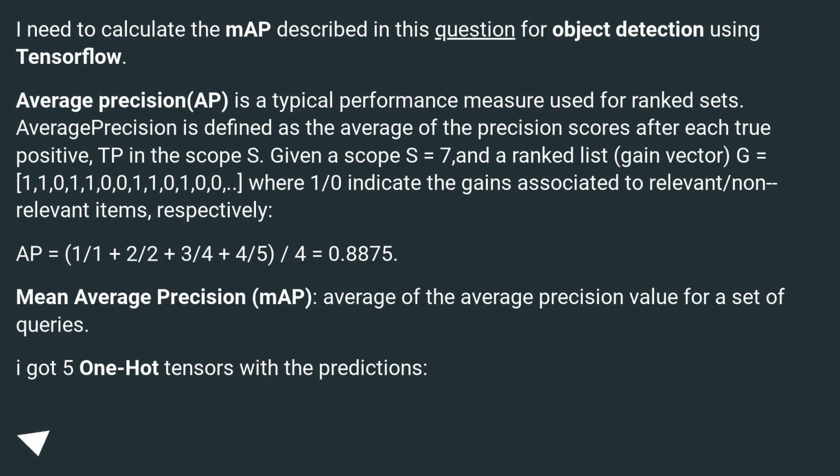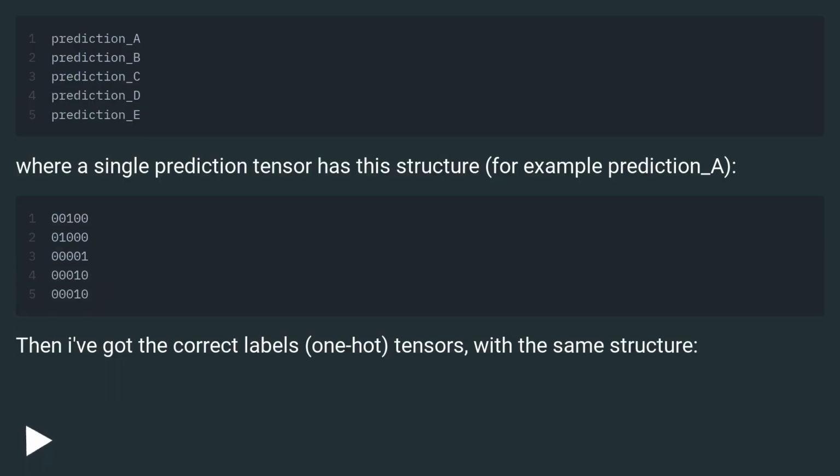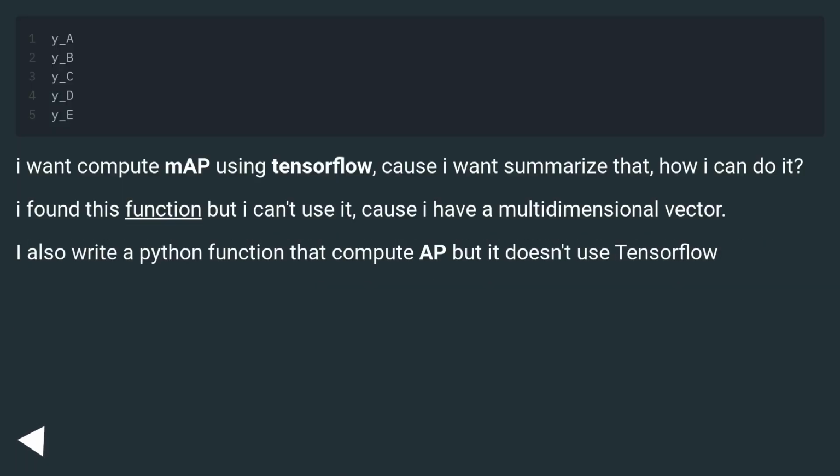I got 5 one-hot tensors with the predictions, where a single prediction tensor has this structure, for example prediction_A. Then I've got the correct labels, one-hot tensors, with the same structure. I want to compute mAP using TensorFlow, because I want to summarize that. How can I do it?